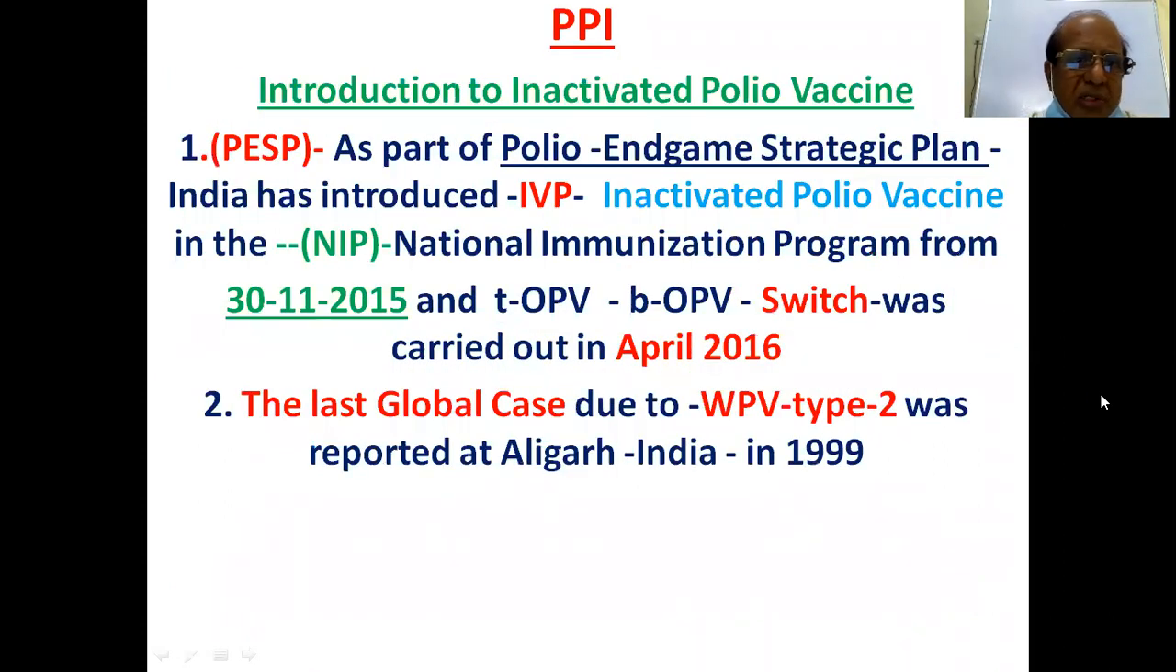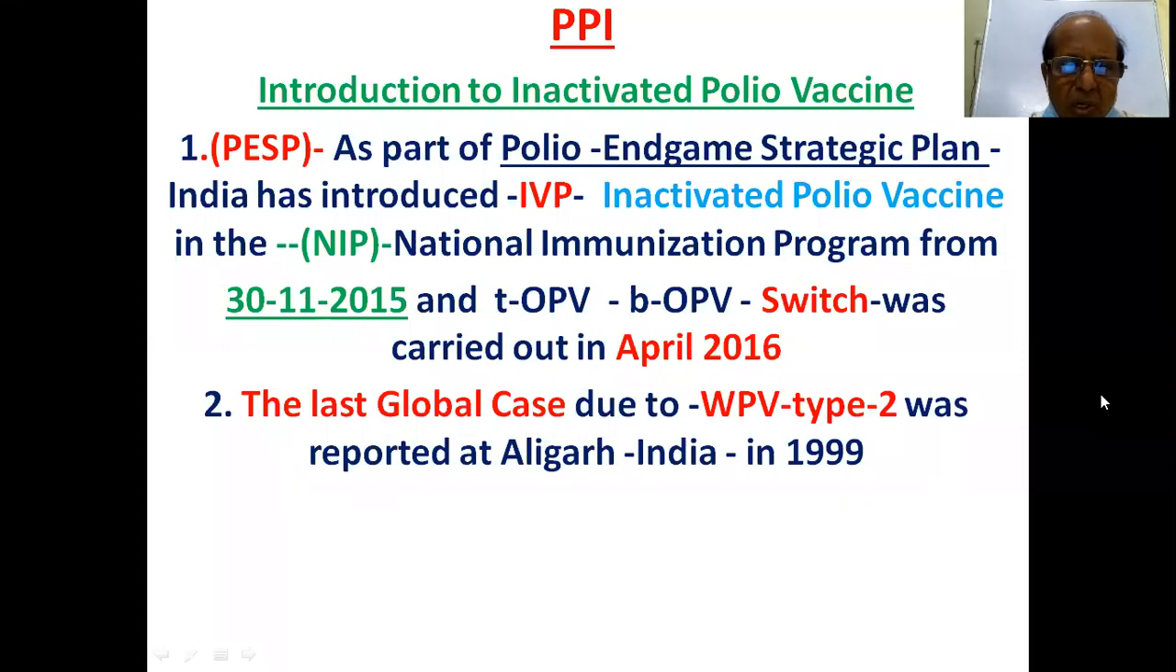Introduction to inactivated polio vaccine. As part of the polio endgame strategic plan, India has introduced IPV in the NIP, that is the National Immunization Program, in 2015, replacing TOPV with BOPV. So bivalent OPV is now used instead of TOPV. There is no more TOPV, only BOPV; this is called switching, carried out in 2016. So IPV 2015 and bivalent OPV switching 2016.